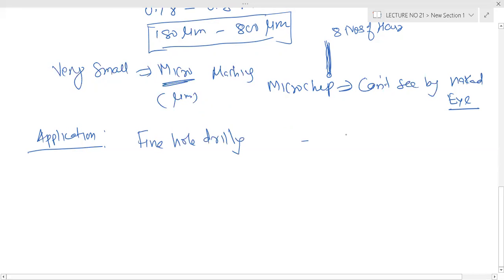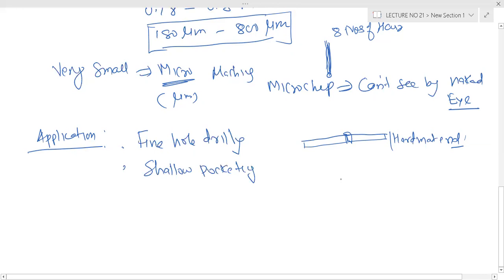If you want to make a hole in a hard material, that is not possible by simple drilling or a conventional machining process. This process will be used for fine hole drilling and shallow pocketing.